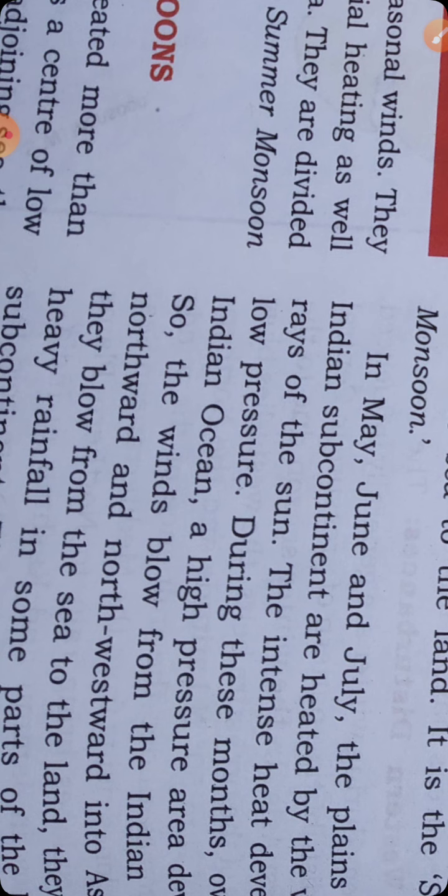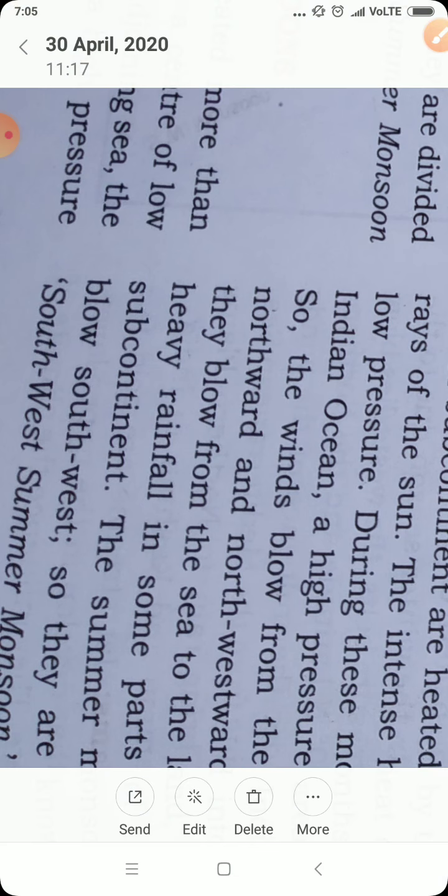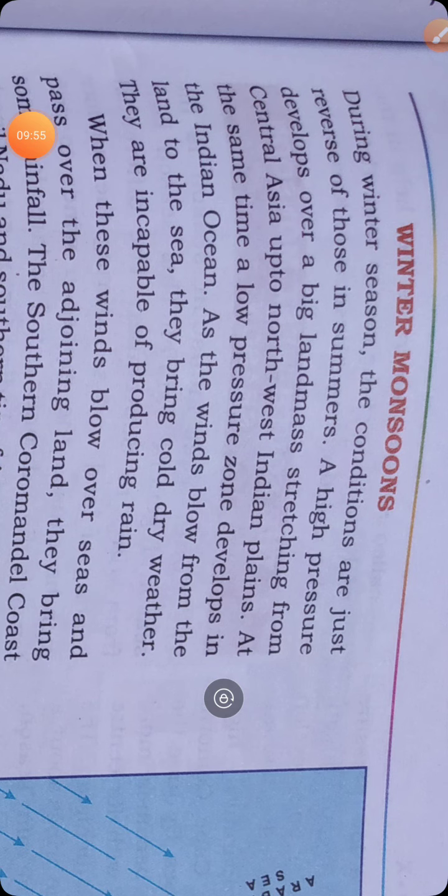So the winds blow from the Indian Ocean northwards and northwest into Asia. As they blow from the sea to the land, they bring heavy rainfall in some parts of the Indian subcontinent. The summer monsoon winds blow southwest, so they are known as the southwest monsoon, or we can say southwest summer monsoon winds.